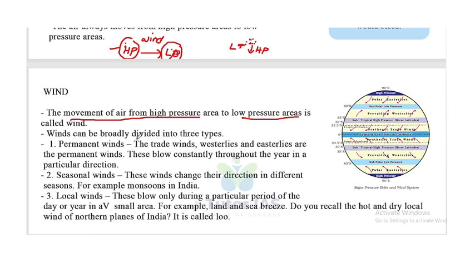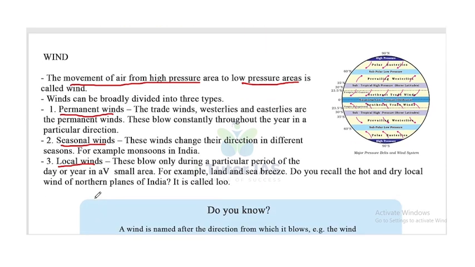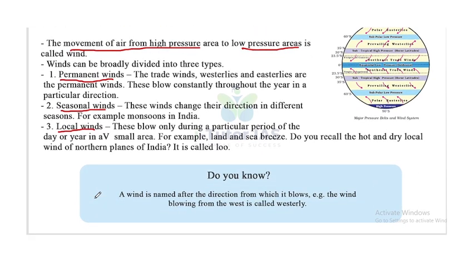Wind can be broadly divided into three types. First is permanent winds, second is seasonal winds, and last is local winds. The first one, permanent winds, are the trade winds, westerlies and easterlies. These are permanent, there is no change. They blow constantly throughout the year in a particular direction.